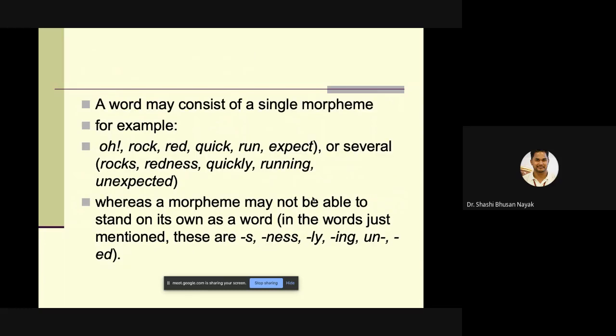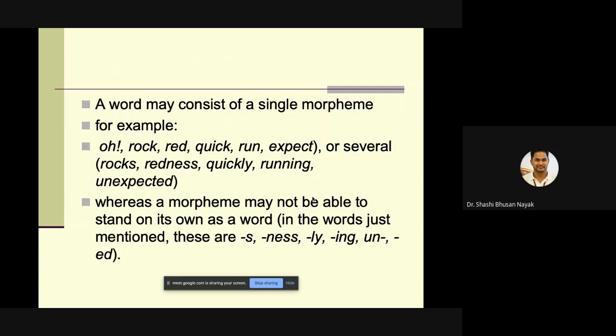A word may consist of a single morpheme. I've already given you that example as well. In the other slide, I gave you boy. In this particular slide, it is rock, red, quick, run, expect. Or several morphemes like rocks, redness, quickly, running, unexpected.